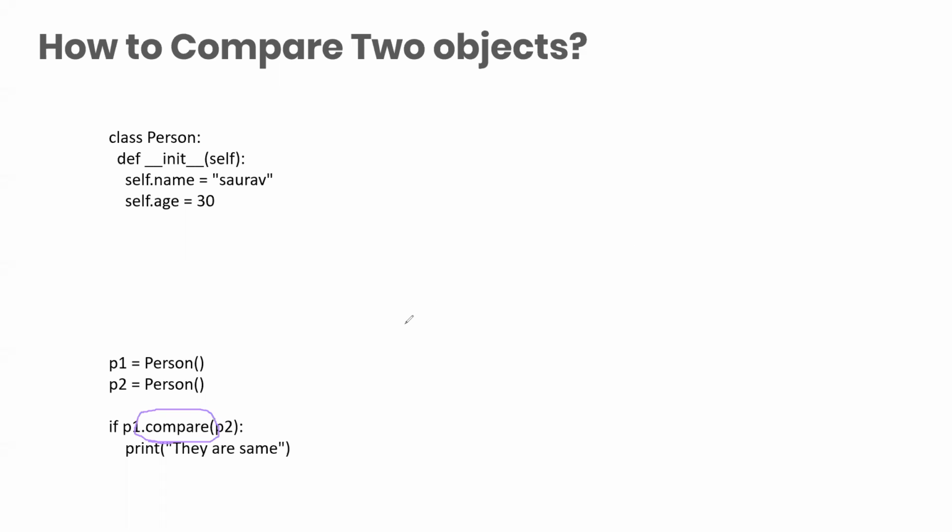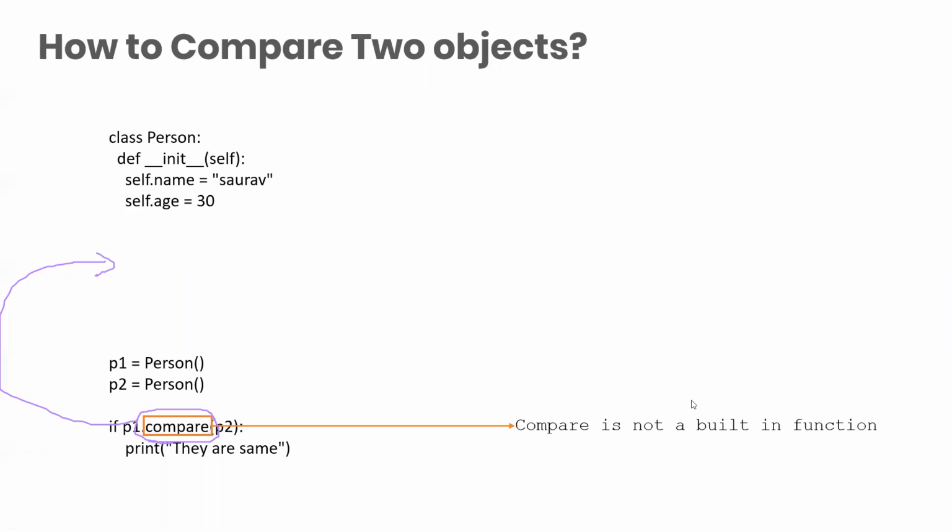But when you try to click on this compare, it will not lead you anywhere because it is not defined. So we need to define this compare here. Compare is not a built-in function, so we create a new method or function where we write what we need to compare. So we create it, with self and P2.